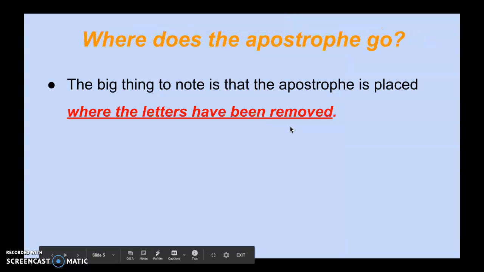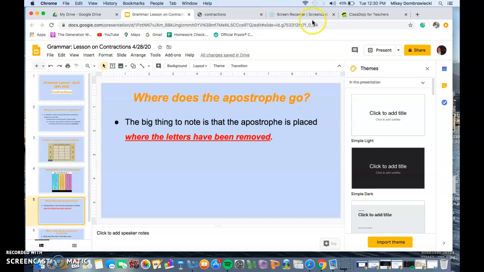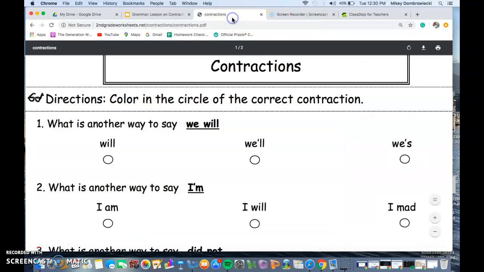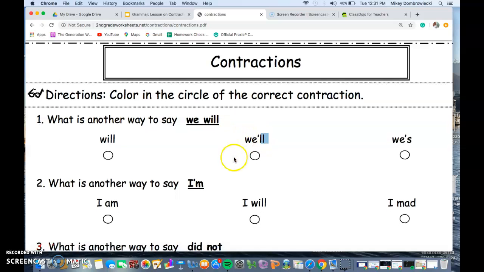The apostrophe. Where does the apostrophe go? The big thing to note is the apostrophe is placed where the letters have been removed. So the letters, remember, sorry to keep going back, we will, that apostrophe is breaking up the part of saying the WE is for we, and the LL is basically saying, it's taking the place of will. That apostrophe and the LL basically are saying will. So it's where that second word would go.